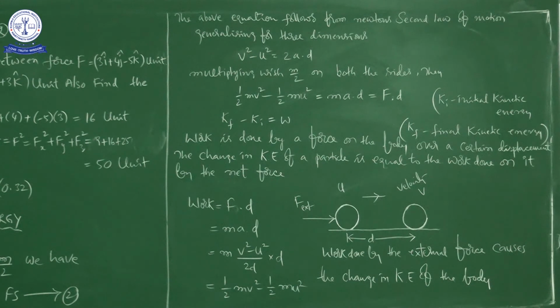So please try to understand the relation between the resultant force, the displacement, the kinetic energy and the work. All quantities are important. Every quantity has its own importance in this case, right?